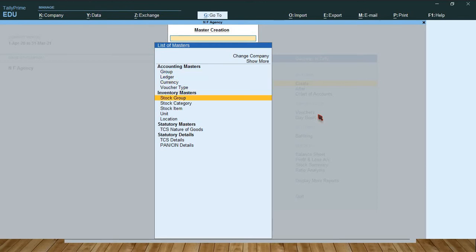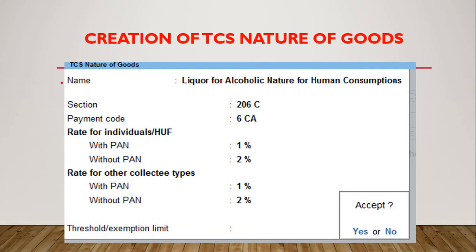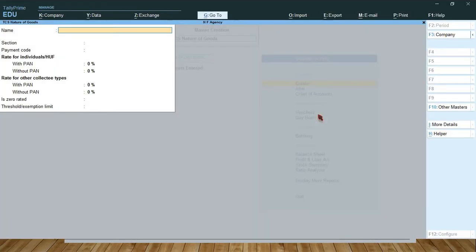Here, go to statutory master and select TCS nature of goods. Type them one by one. I have given an example here, so note down this example. The first one: liquor of alcoholic nature for human consumption.